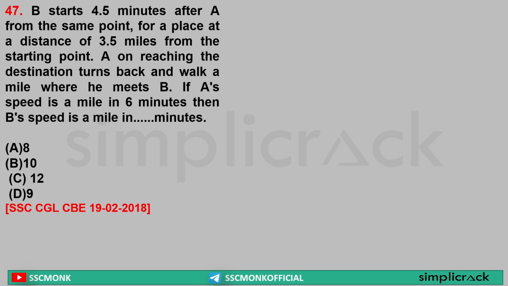Now B starts 4.5 minutes after A from the same point, from a place at a distance of 3.5 miles from the starting point. A on reaching the destination turns back and walks a mile where he meets B. So what is happening? The distance between the starting and ending point is 3.5 mile. Now A reaches this point and comes back and meets B at 1 mile from this distance. Let's say this is C, this is A, this is B, this is C.